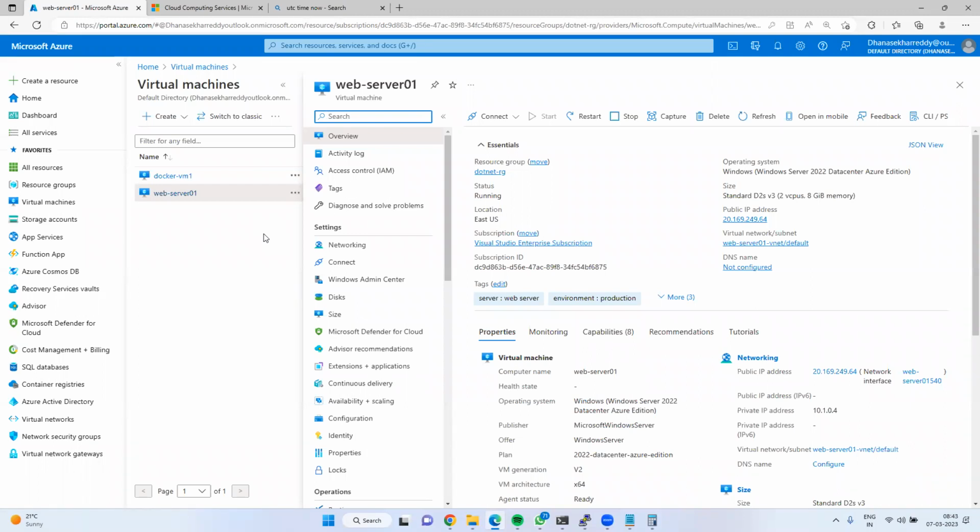Okay. But what about disaster recovery then? Suppose you deploy one resource in a particular location, and there is some issue in the data center. That infrastructure related issue will be taken care of by Microsoft. For example, you have deployed a virtual machine in east west.